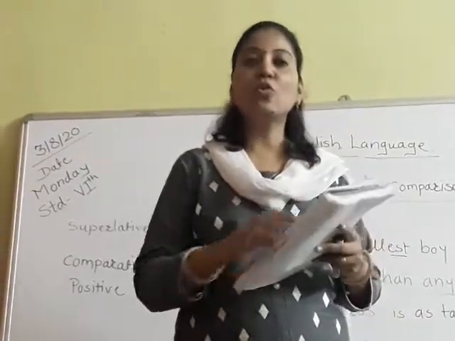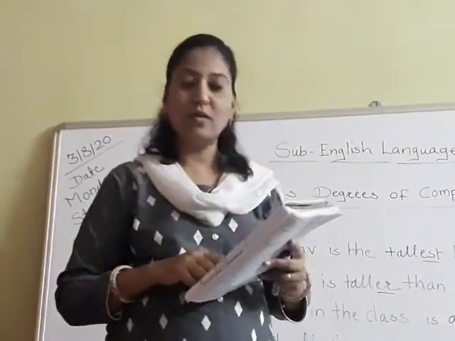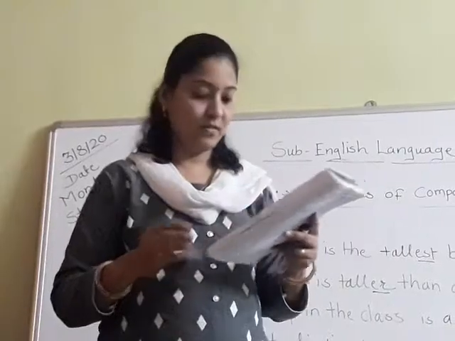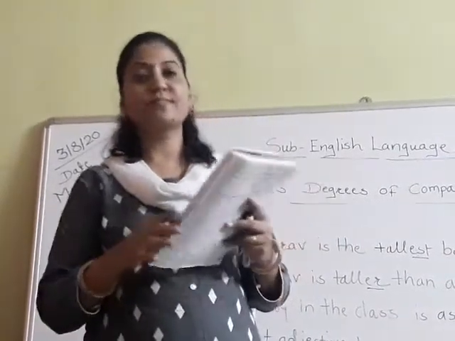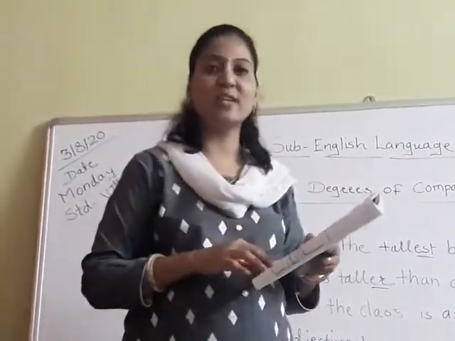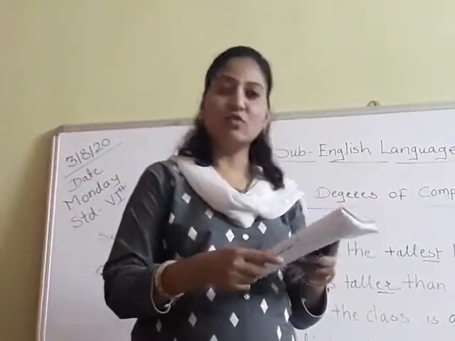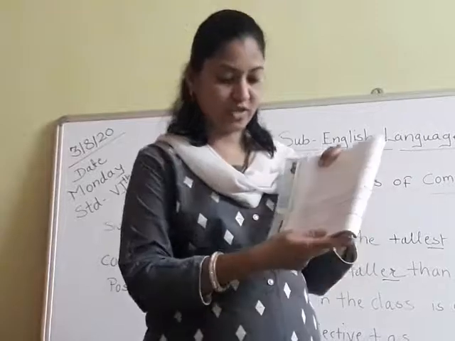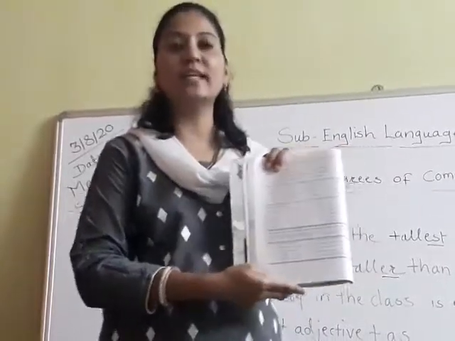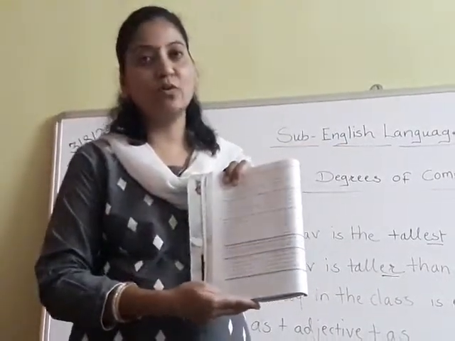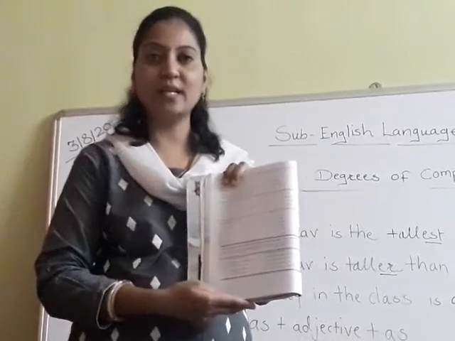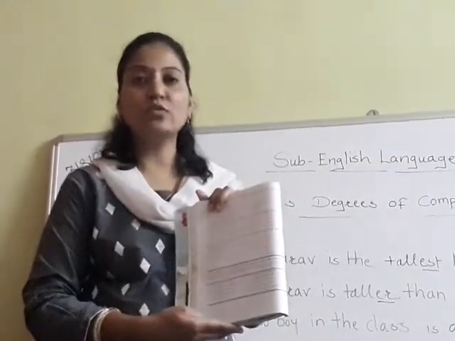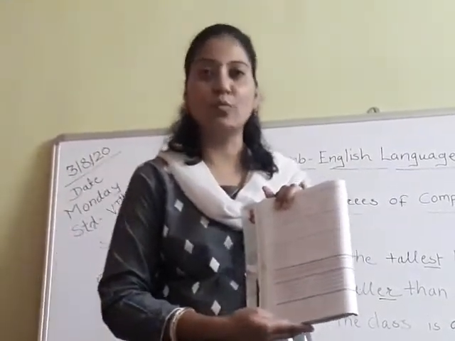Okay. So have you understood all these examples, all the instructions given here, and these three questions A, B and C given on page number 38? That is for your homework or home assignment. Okay, you have to solve this in your notebook.